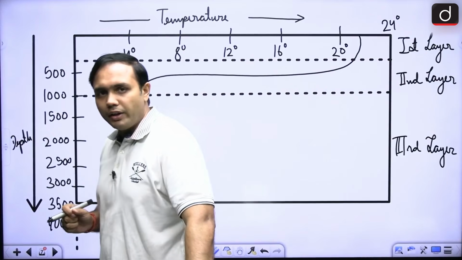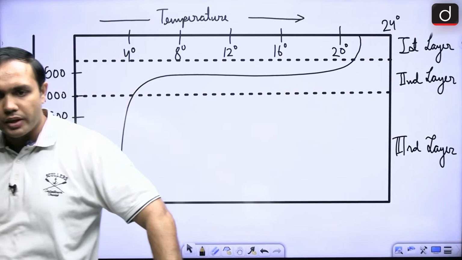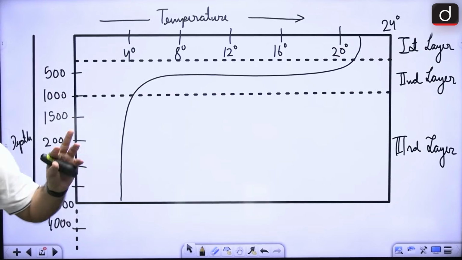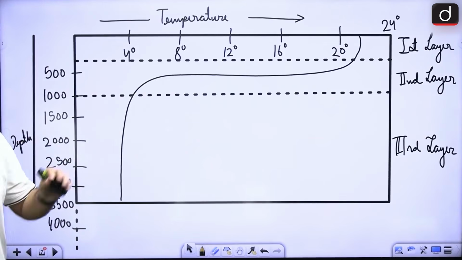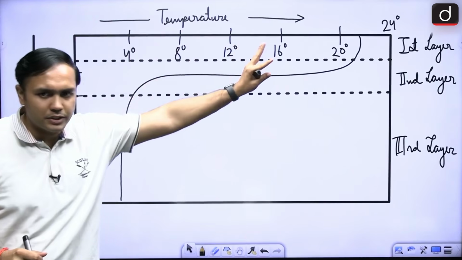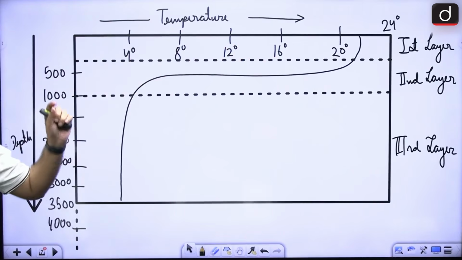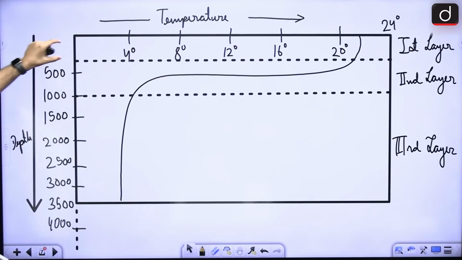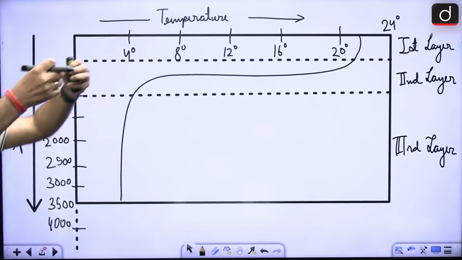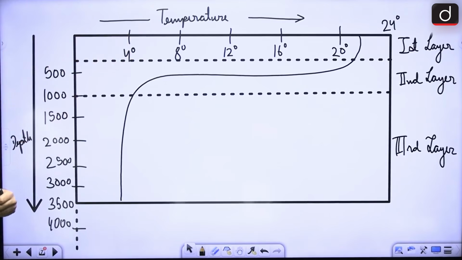This is a very important diagram for you to remember. If you can remember this, it will really help you with many important sections. First of all, this is the axis with respect to depth and this is the axis with respect to temperature. When we look at this first layer, this is the warm oceanic layer. Here insolation is being received and absorbed.